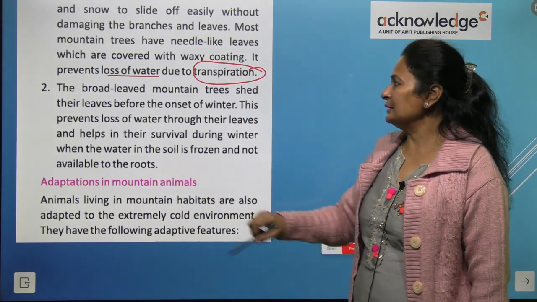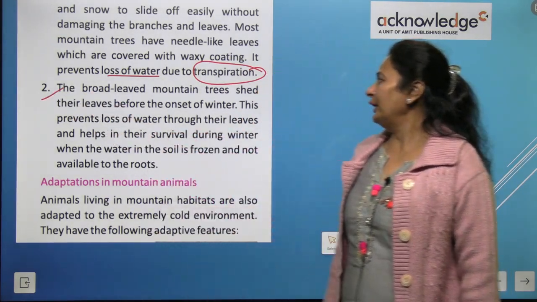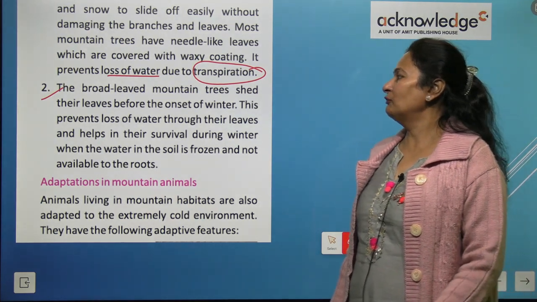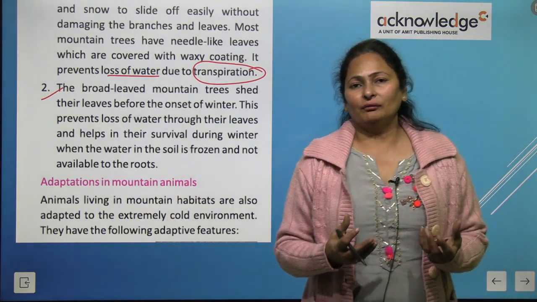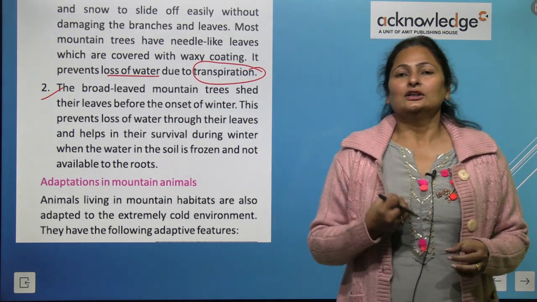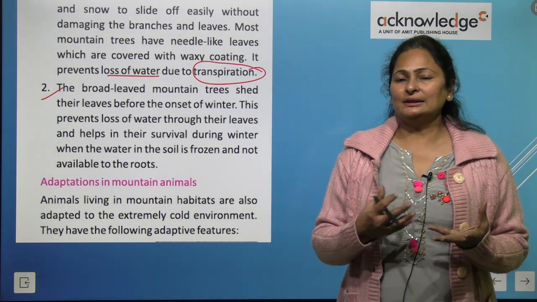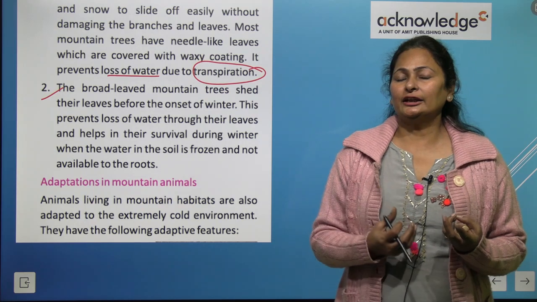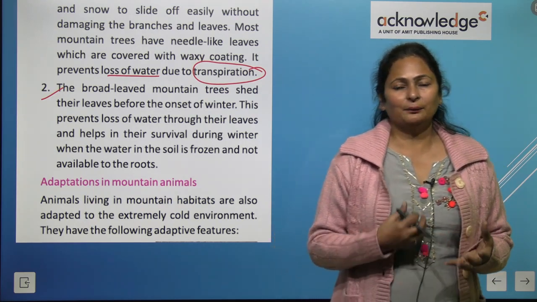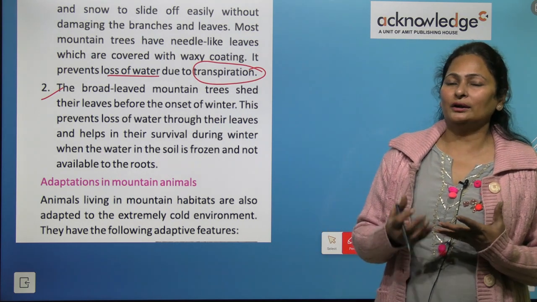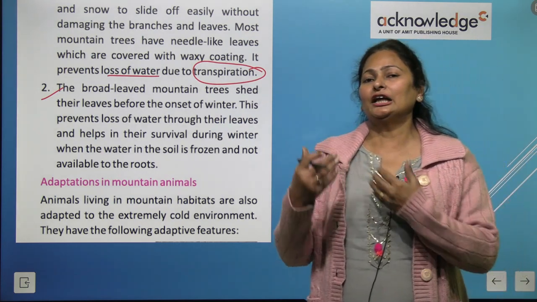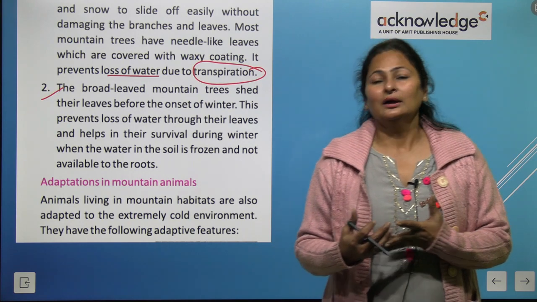Next, broad-leaved mountain trees shed their leaves before the onset of winter. Like we have the autumn season, trees in the winter season mostly shed their leaves, right? We have studied this in the previous chapters. They shed their leaves to prevent water loss, because transpiration continuously happens through the leaves.